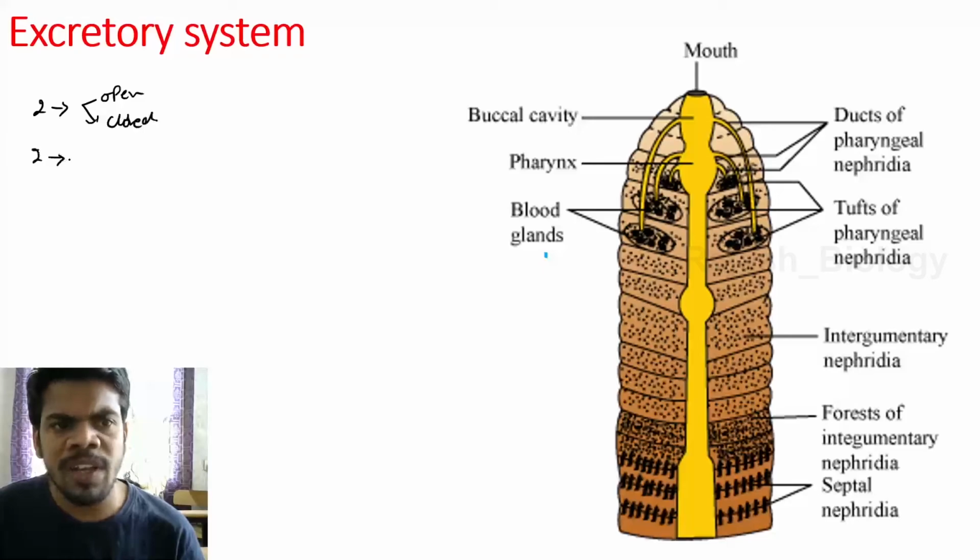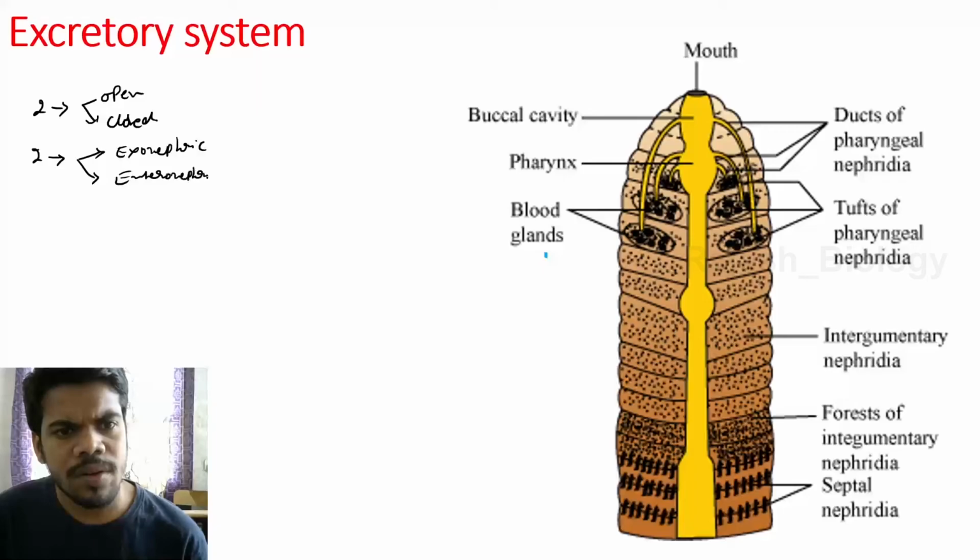Two types of nephridia on the basis of their nephridia pore opening: exonephric and enteronephric. Three types of nephridia on the basis of their location: septal, integumentary, and pharyngeal nephridia.